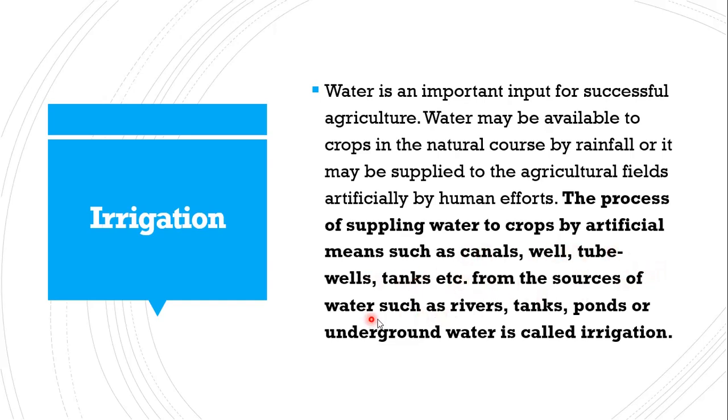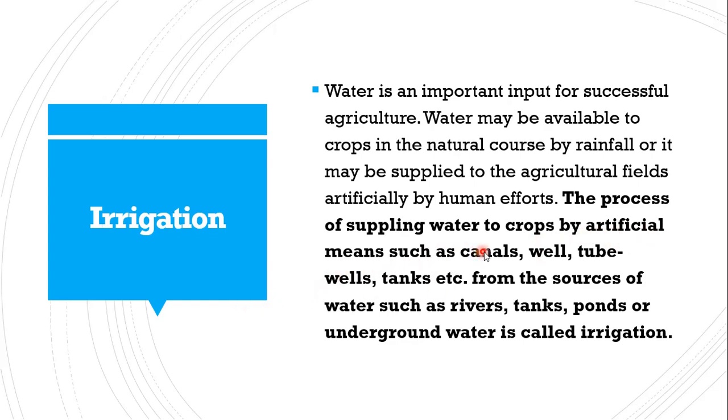From the sources of water such as rivers, tanks, and ponds or underground water is called irrigation. So what are the keywords here? The process of supplying water, number one. To whom? To the crops. How? By artificial means.